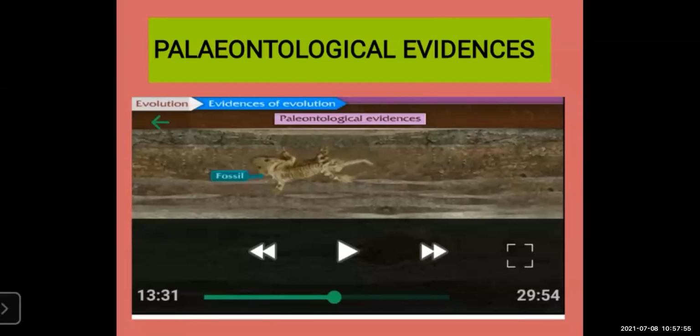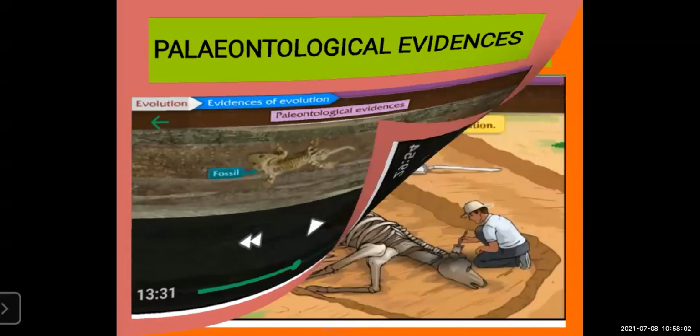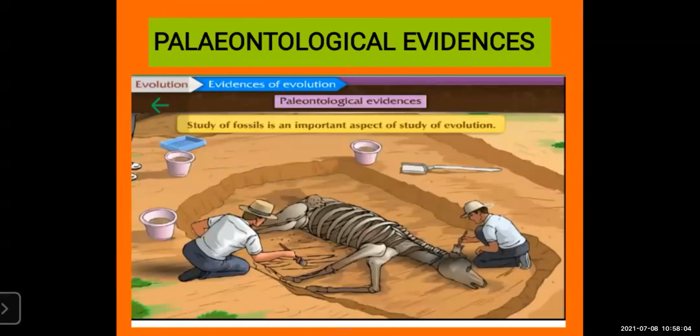They have a system of carbon dating, which we will study further. By studying the fossil, the scientist comes to know how many years ago these animals or plants got extinct. Study of fossils is an important aspect of the study of evolution. This helps a lot in knowing how many years ago these plants or animals got extinct. That is called paleontology, and this proof is called paleontological evidence.